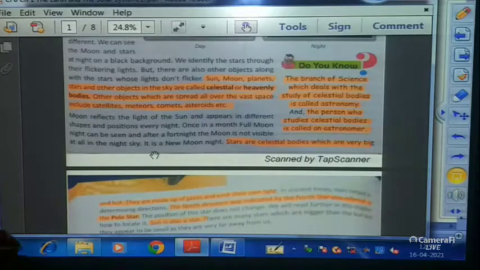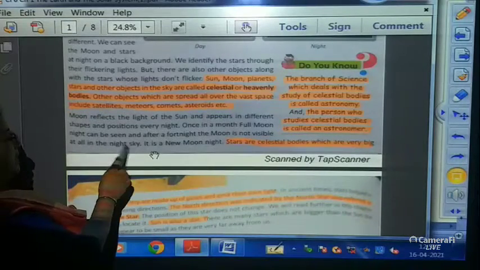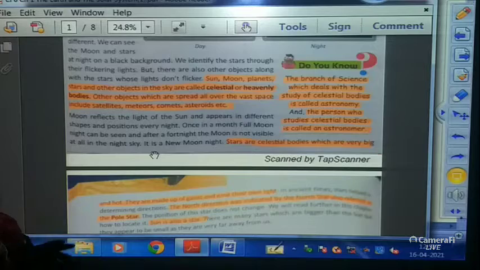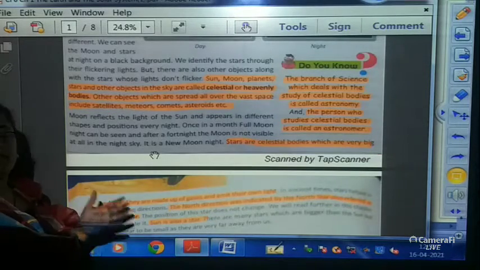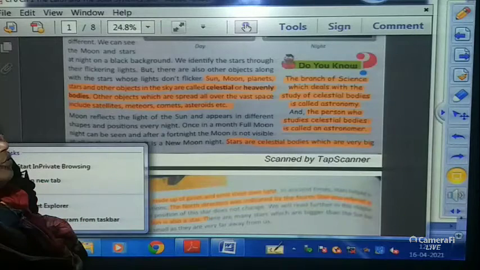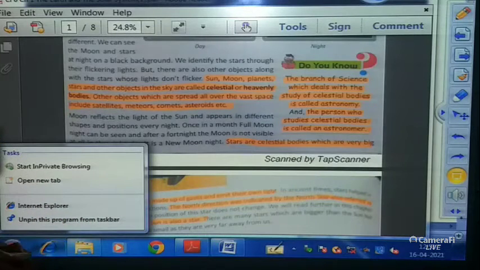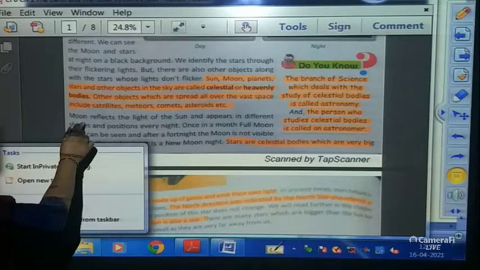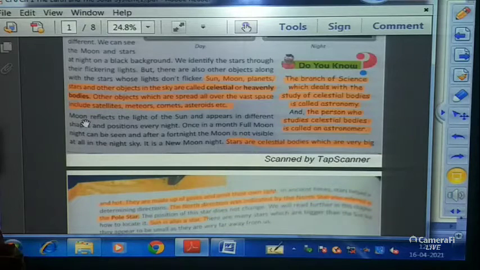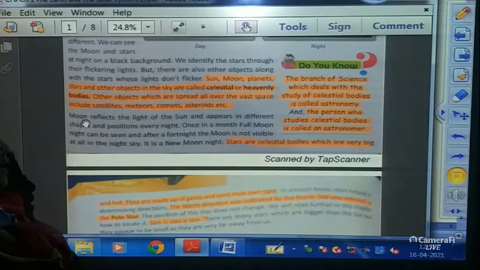Now children, after a fortnight, means after every 14 to 15 days, we get a new moon and a dark moon. In Bengali and Hindi we call it Amavasya. When the night is fully dark, there is no moon in the sky.